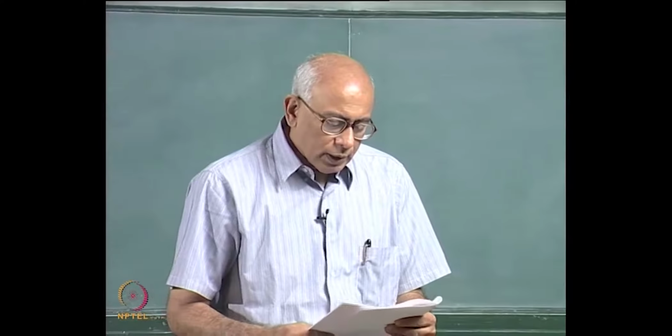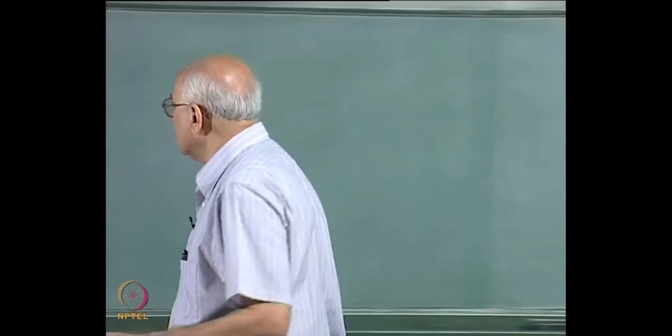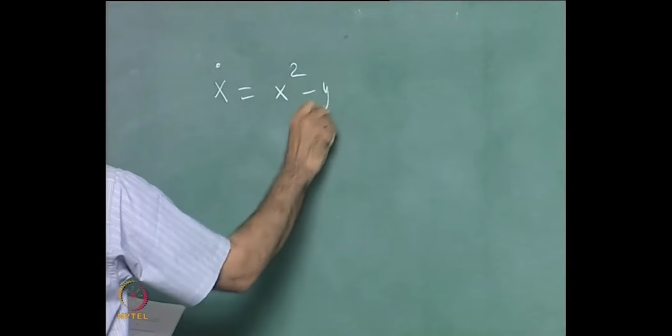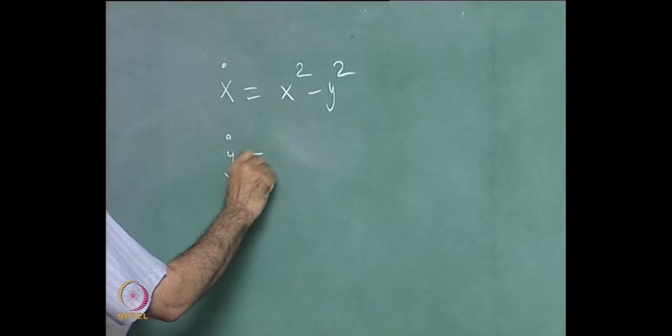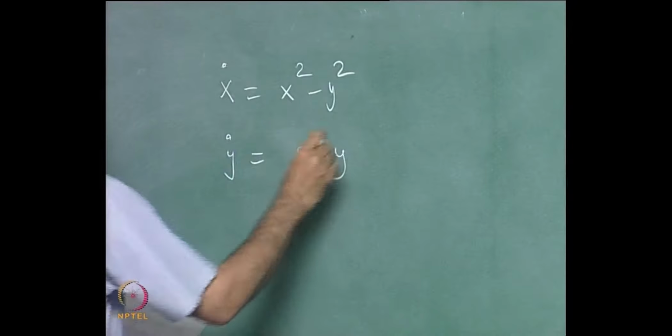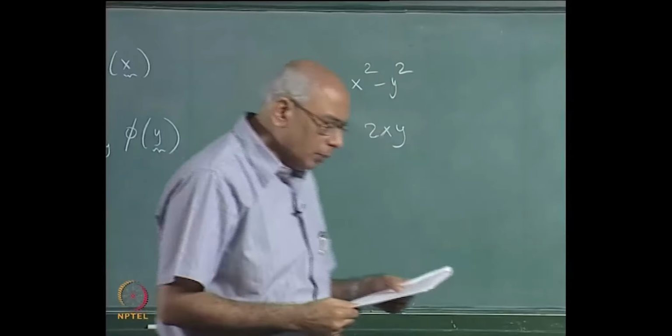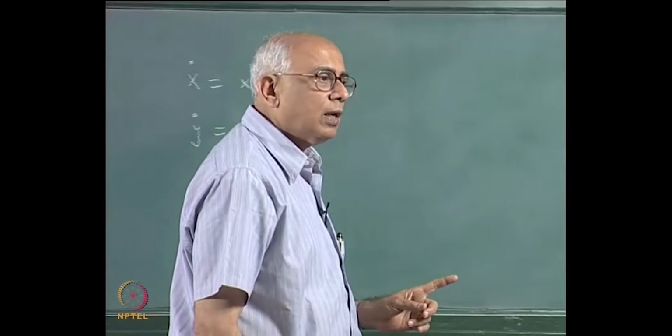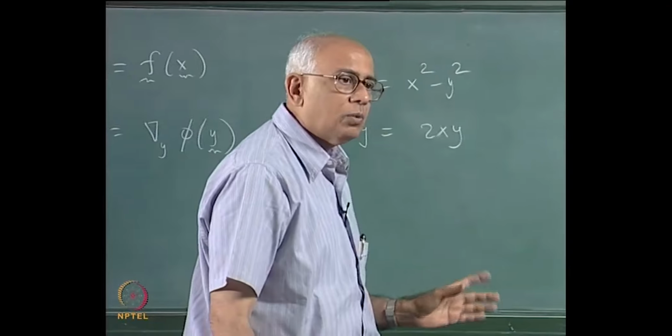Consider a two-dimensional dynamical system given by the following equations: x dot is x squared minus y squared, and y dot is equal to 2xy, and the proposition was the critical point at the origin is a saddle point, and that is false, because a saddle point has a winding number.